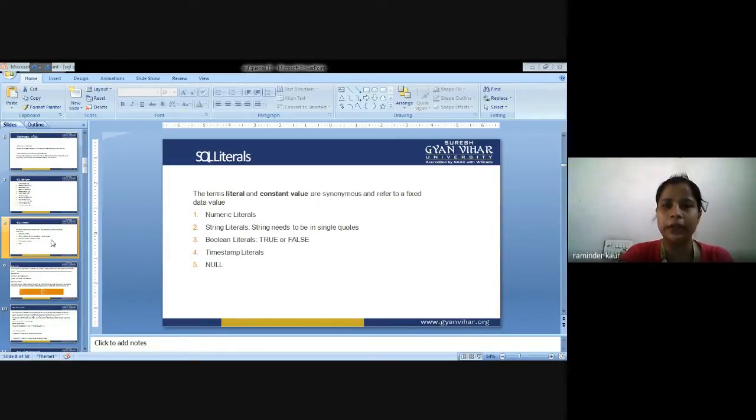First is numeric literals. Second is string literals, like ABCD. A string needs to be in single quotation marks, so there is a condition given for string literals. Next is Boolean literals. Boolean, as the name implies, is either true or false, either 0 or 1. If 0 is true, then 1 is false, or vice versa. Next is timestamps, which are related to the time at which the query is asked or responded. Next is the null value. Null means 0.